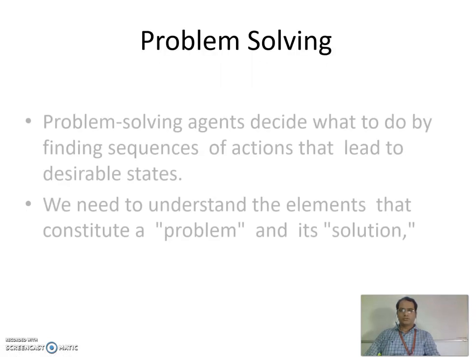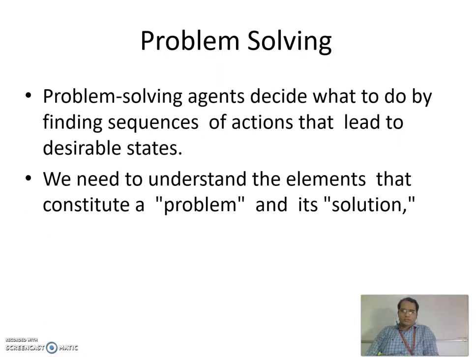So, problem solving. One of the agents we have seen is the goal based agent. A simple form of goal based agent is the problem solving agent. Problem solving agents decide what to do by finding sequences of actions that lead to desirable states. Every agent has certain tasks to perform and the task can be divided into multiple states. One of the states would become a goal state, that is a desirable state.